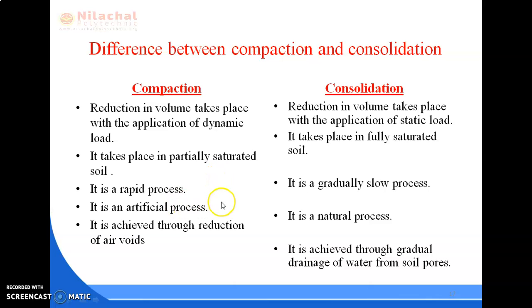Compaction is a rapid process. On the other hand, consolidation is a gradual, slow process. Compaction is an artificial process. On the other hand, consolidation is a natural process. And compaction is achieved through the reduction of air voids only. On the other hand, consolidation is achieved through gradual drainage of water from the soil pores.